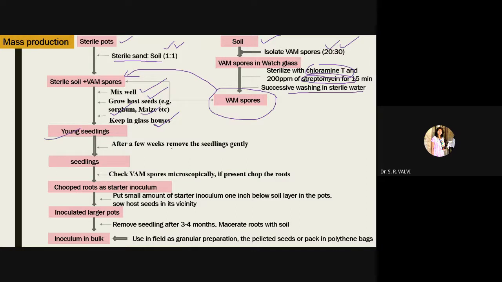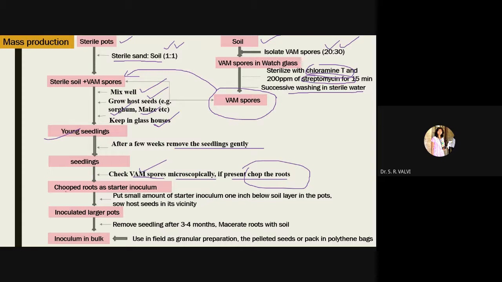So after a few weeks, remove the seedling gently. Then check the VAM spores microscopically. If present, chop the roots. Means by observing at a glance or in a first look, you can't observe the VAM spores, because VAM spores are present inside the cell, right? And hence after taking the TS and observing under the microscope, you are going to confirm whether VAM spores are present or not, right? So once you confirm that yes, VAM spores are present, then you have to uproot the seedlings and chop the roots.